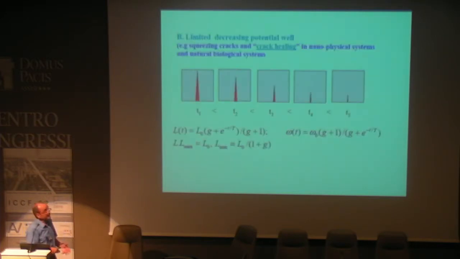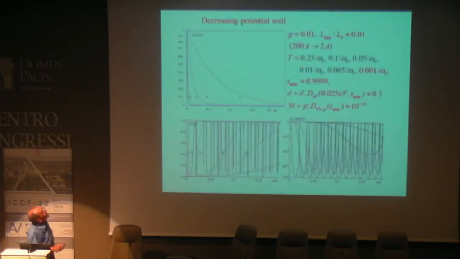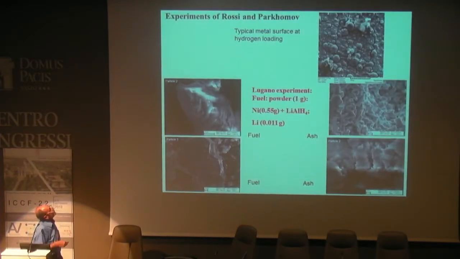Okay, the same effect takes place not only during the growth or increasing of the size of the potential well, but also during decreasing. For example, the same result and the same calculation. It is very interesting that such phenomena take place in different physical systems. For example, in the well-known Lugano experiment, you can see the photo of the foil before the experiment and after. You can see a large number of cracks. Each crack is a place where, according to our understanding, the process of formation of a correlated state takes place.